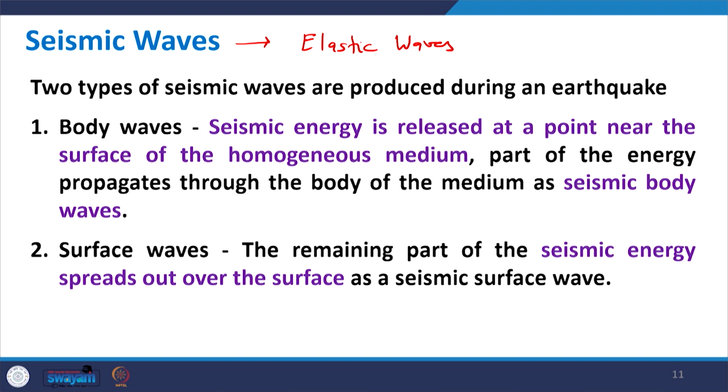So, when an earthquake wave comes, some energy goes inside the earth, and some energy comes on the surface in the form of surface waves.